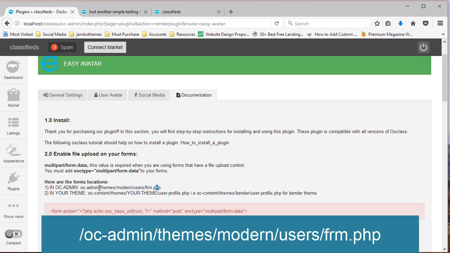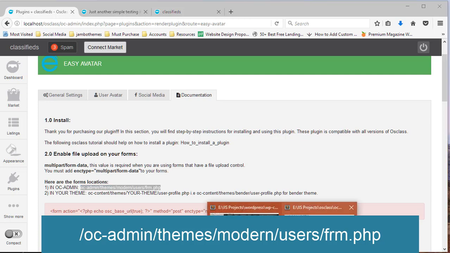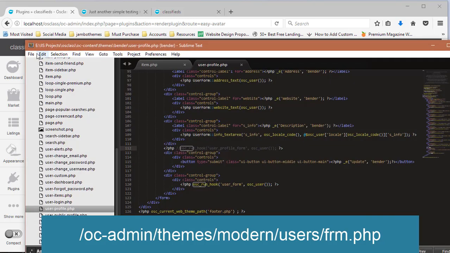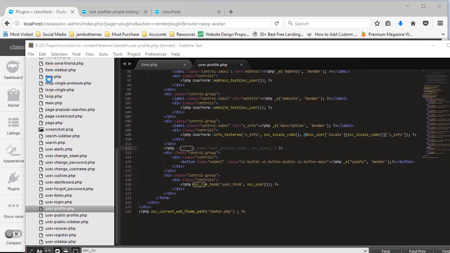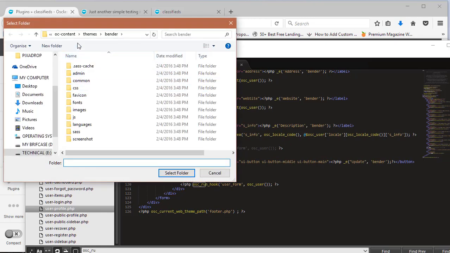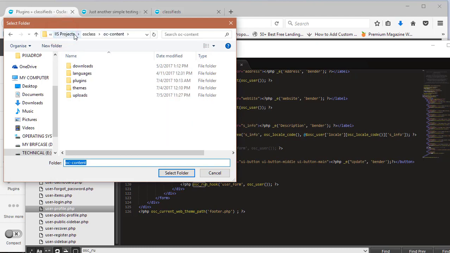admin folder of Osclass. So right now I'm just going right away to find the folder. When I open my file browser, I'll just find the folder. Here is the folder of admin.